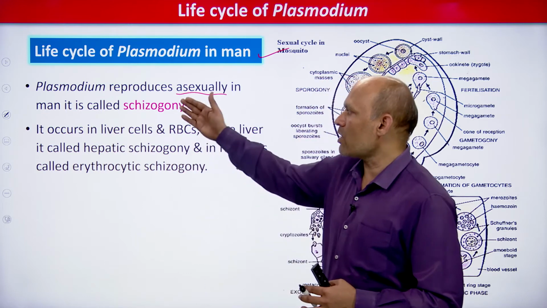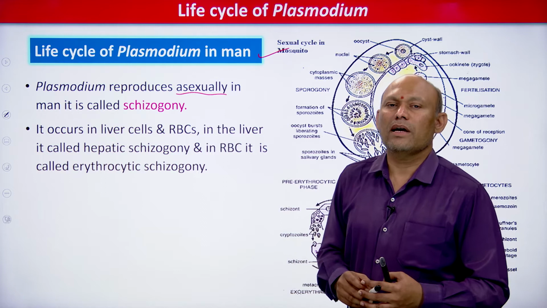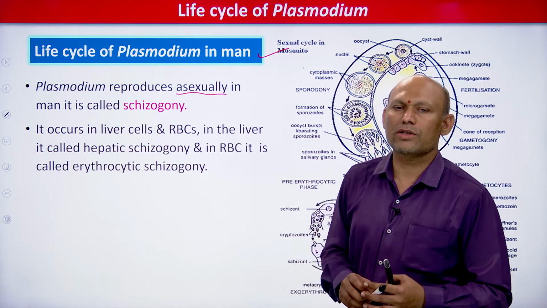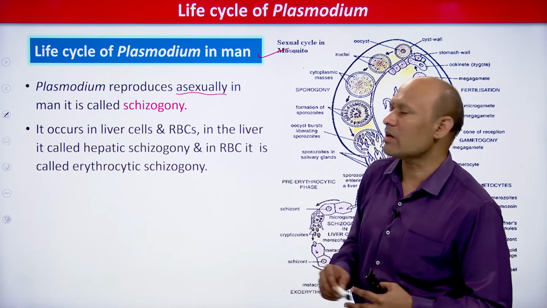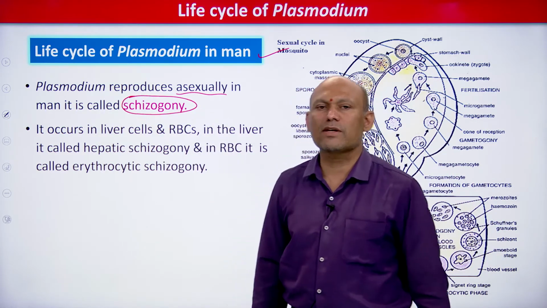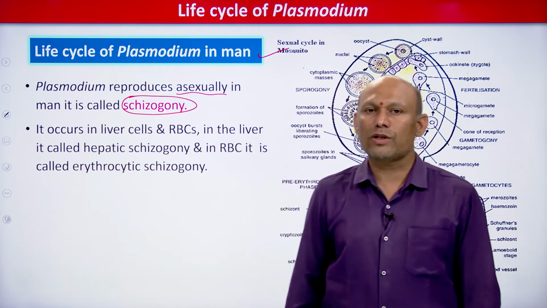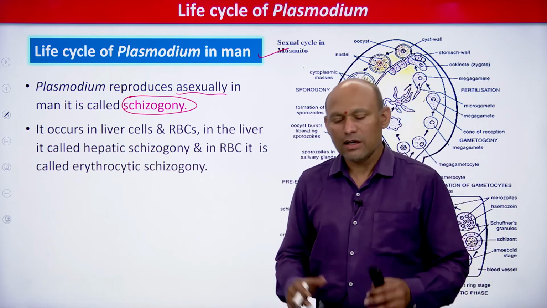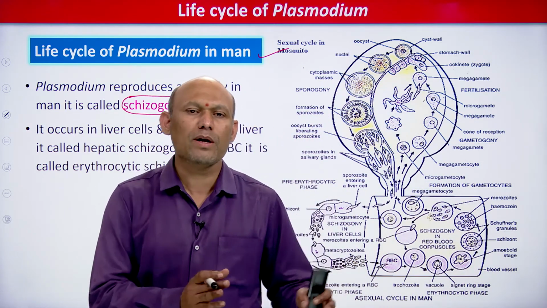Plasmodium vivax reproduces by means of asexual reproduction in the human being, and this asexual reproduction which takes place in the human being is called schizogony. This term you need to remember. What is schizogony? Asexual multiplication of Plasmodium vivax in the human being is called schizogony, students. I hope you understood, it is very simple.